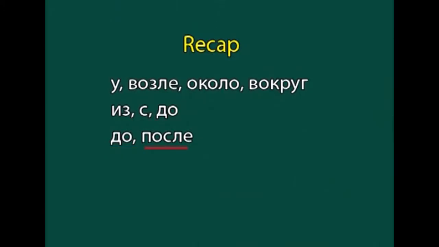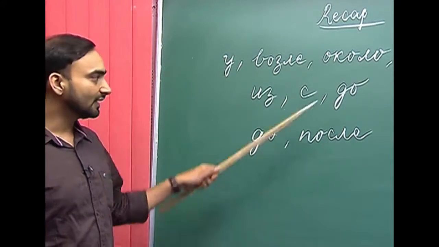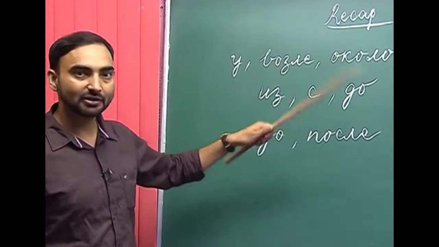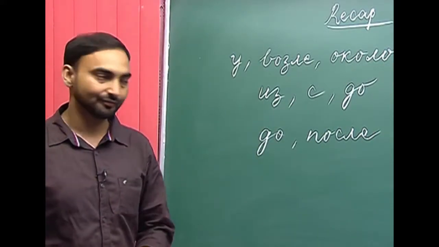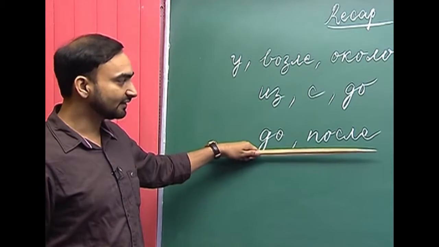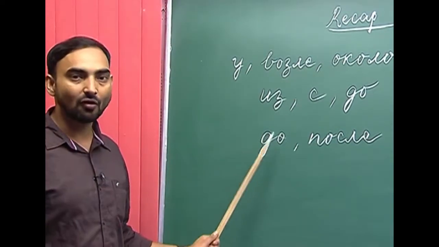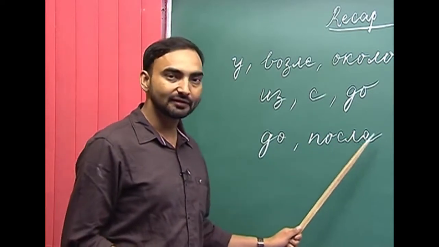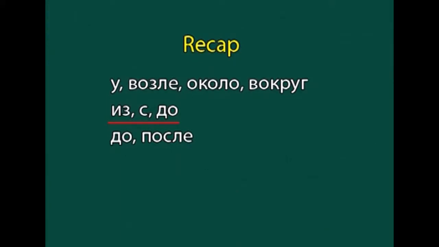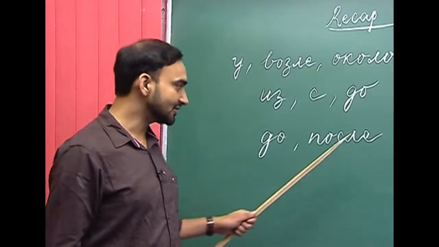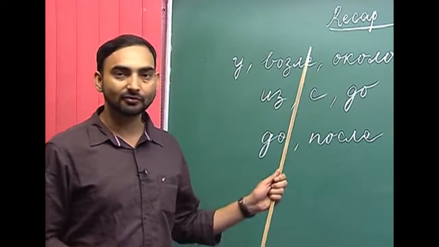До and после, as you can see, the до is here also and после is here also. Here до means movement up to a point, and here до means time. So, these two prepositions have temporal meanings. До means before or until, and после means after. So, these two are antonyms to each other. So, до лекции is before the lecture and после лекции is after the lecture. So, this is about the prepositions.